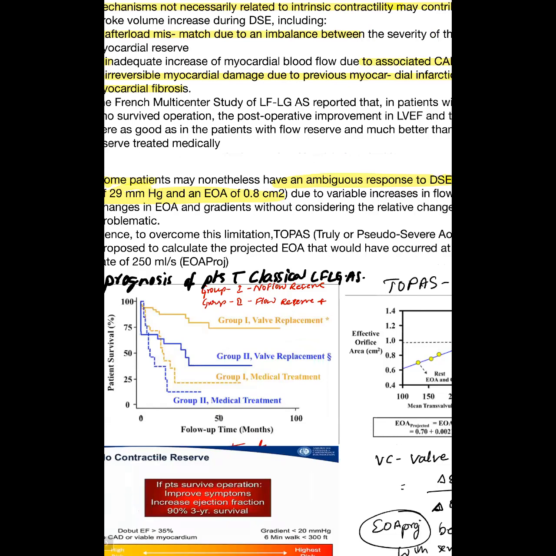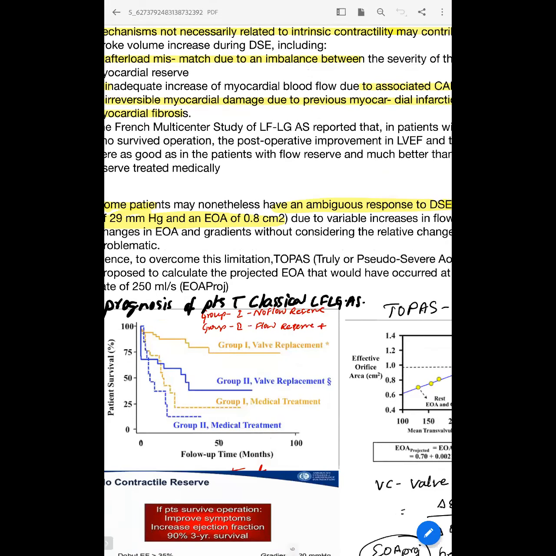I have interchanged them: group 1 is patients with flow reserve, group 2 is patients with no flow reserve, so you can correct that. Patients with flow reserve have better survival compared to patients with no flow reserve.